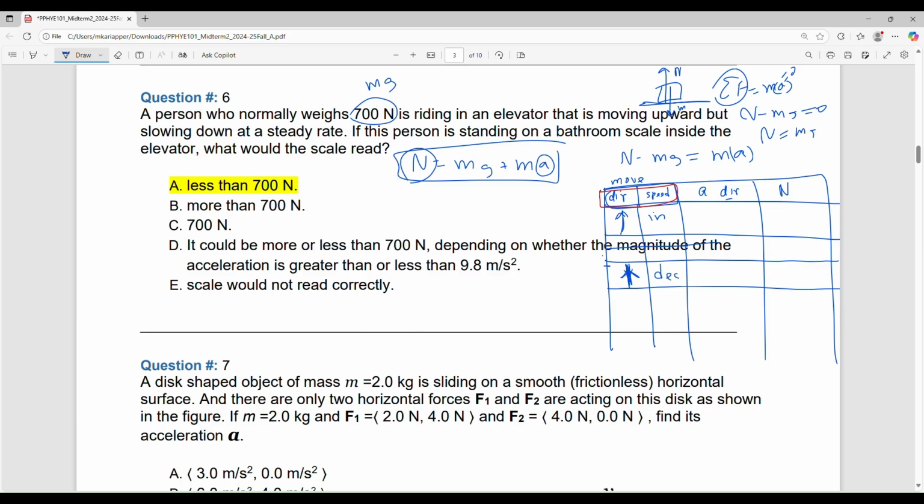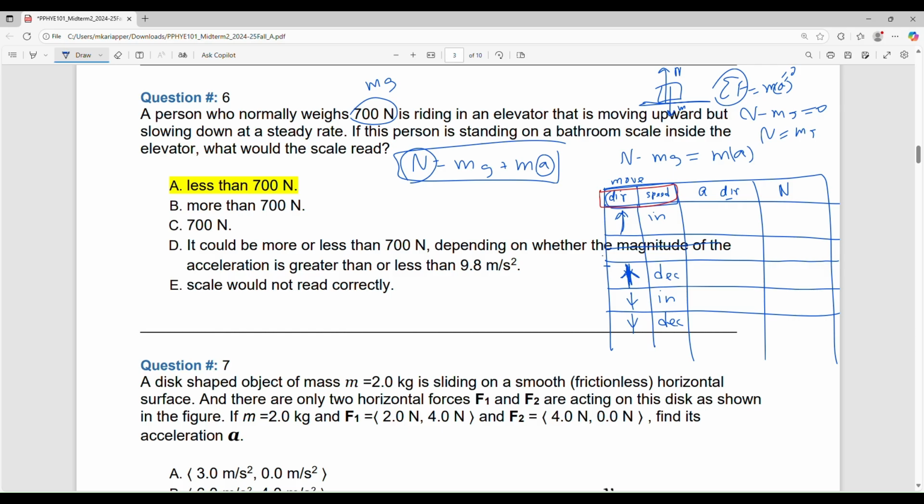So the two scenarios: elevator going up, speed increasing; elevator going up, speed decreasing. You can have two more: elevator going down, speed increasing; elevator going down, speed decreasing. So there are four scenarios we can talk about. Each case is different.